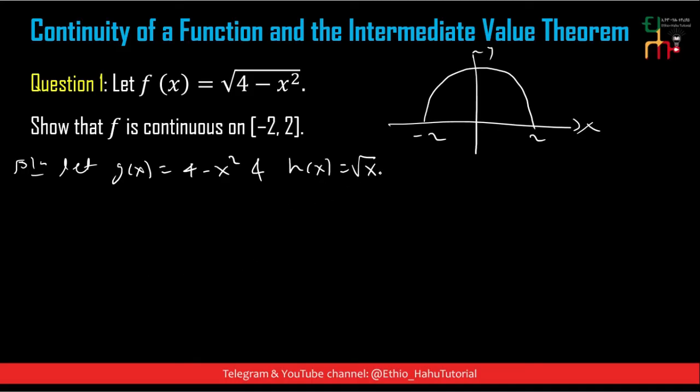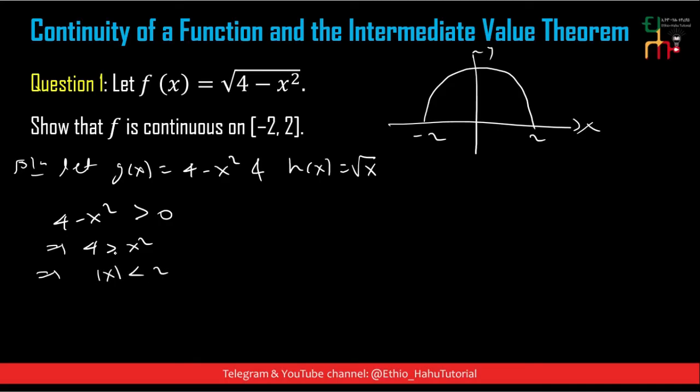But h of x is equal to the square root of x is continuous for x greater than or equal to 0. So if we take this function, for example, the square root of 4 minus x square, 4 minus x square must be greater than 0. This implies 4 is greater than x square, which implies the absolute value of x is less than 2.